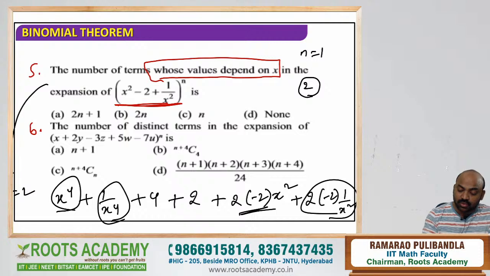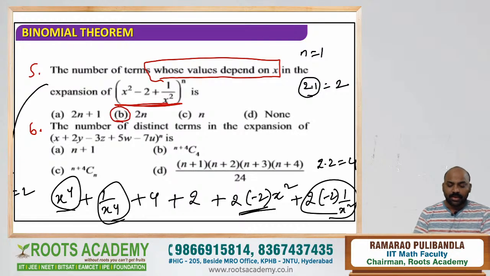When n is 1, dear students, we got 2. That is 2 into 1, I can say 2. When n is 2, I got 2 into 2, which is 4. Therefore, for general n, can anyone give me the answer? 2n is the number of terms which depend on x. Beautiful question. All of you type it in the chat box. 2n, not 2n plus 1. So don't get tempted by wrong answers. Very beautiful, and it can become a very tough question at IIT level also. Am I right? All of you got it?